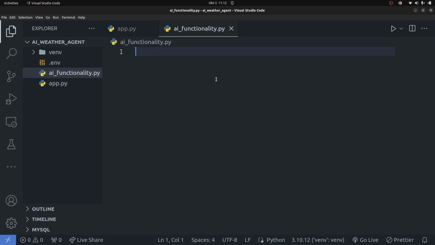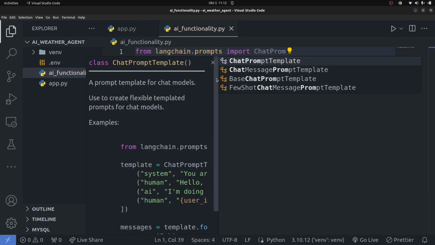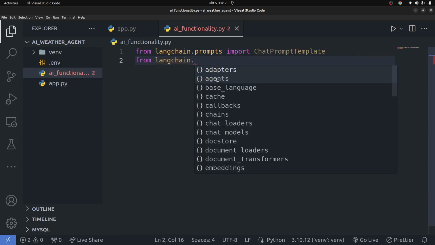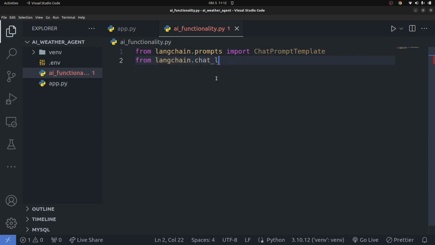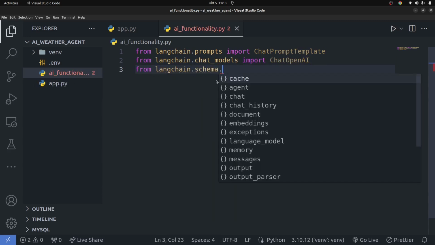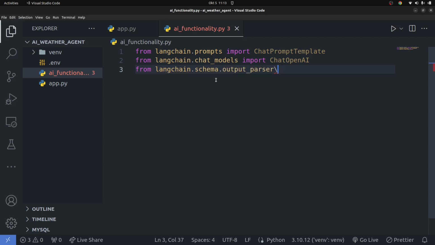So the first thing I'm going to do is bring in all the input that I need. I'm going to say from langchain.prompts, I'm going to import ChatPromptTemplate, just like that. I'm going to say from langchain.chat_models, I'm going to import the ChatOpenAI model. I'm also going to say from langchain.schema.output_parser, I'm going to import StrOutputParser.